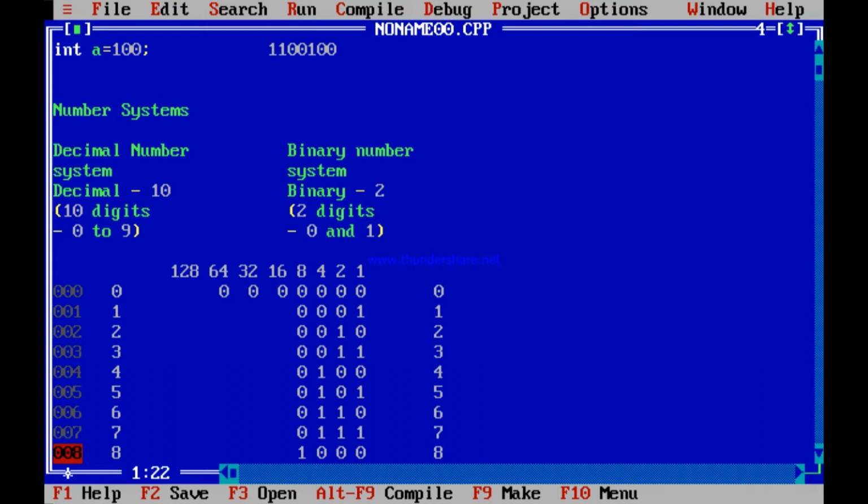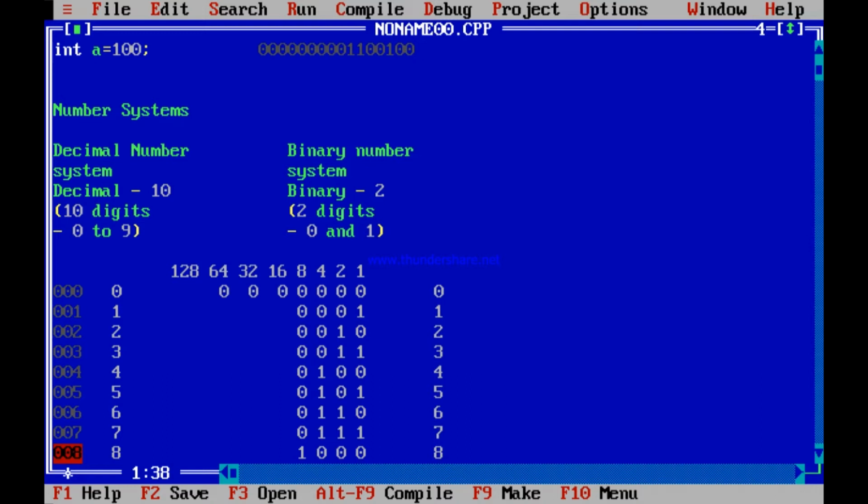So before this, there will be 9 more zeros. 0, 0, 0, 0, 0, 0, 0, 0, 0. See now how many bits? Check out. 1, 2, 3, 4, 5, 6, 7, 8, 9, 10, 11, 12, 13, 14, 15, 16. 16 bits to represent 100. Just 16 bits have been used to represent this 100 within the computer.